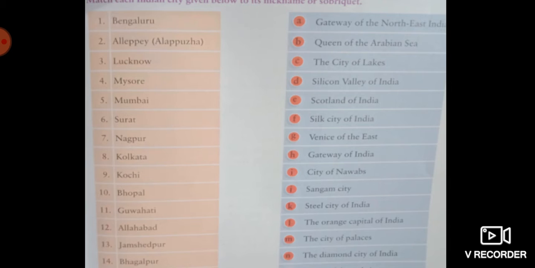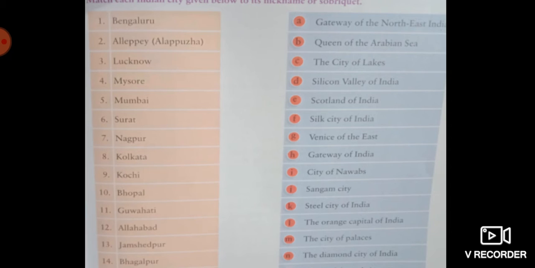Next is Nagpur, which is also very popular. Nagpur is also called the Orange Capital of India because of the large production of oranges. Okay, so match Nagpur with option L. Next is Kolkata. So you should match Kolkata with City of Palaces. Kolkata is also called the City of Palaces.